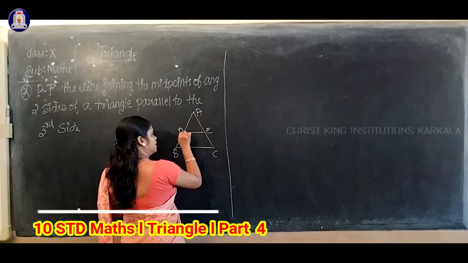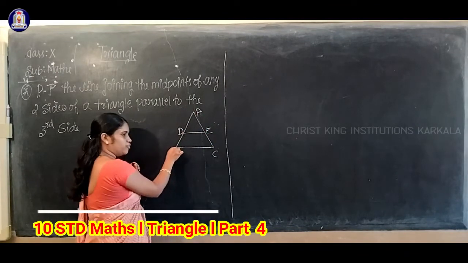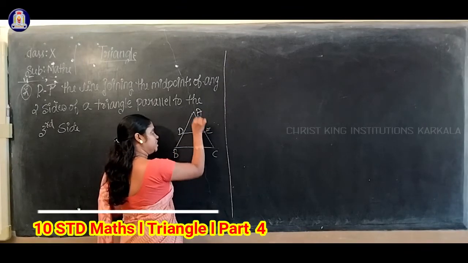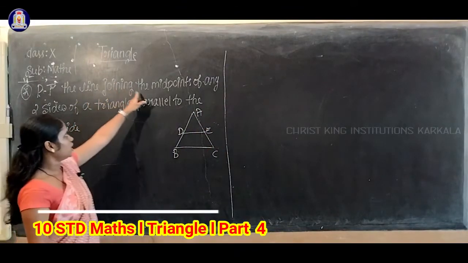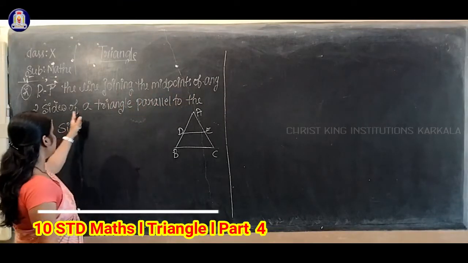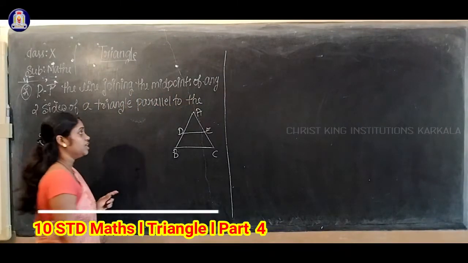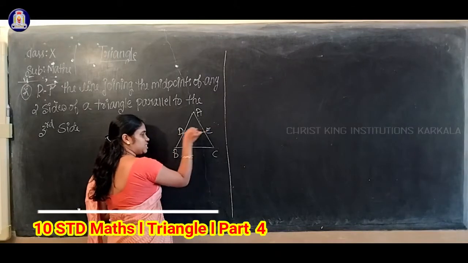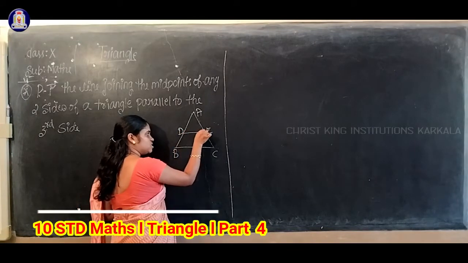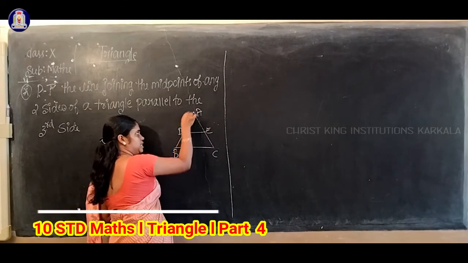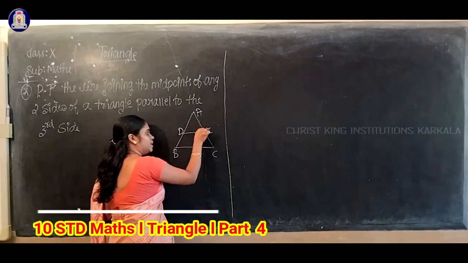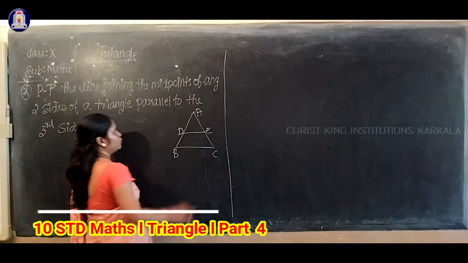That means D is a midpoint of AB and E is a midpoint of AC. Understood now? The line joining the midpoints of any two sides of a triangle. Here, which line? DE is that line which joins the midpoints of two sides. That means D is a midpoint of AB and E is a midpoint of AC.